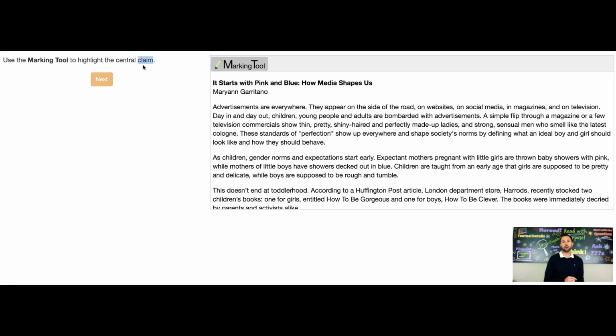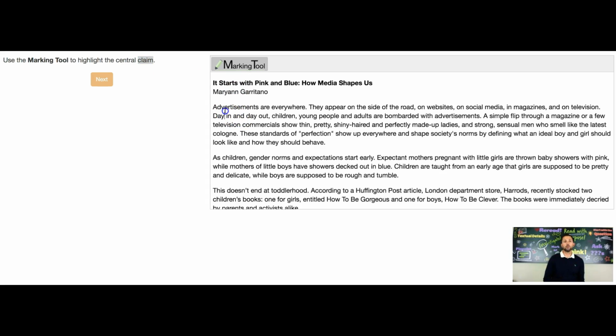Another word for claim is assertion, or a belief statement that says something is the case. There are all different types of claims, and you can look at language to understand if something is a claim or not. Claims typically are supported, so one way to check is if all of the evidence and information that follows supports that claim. So you can check to see if this is the right claim or not.